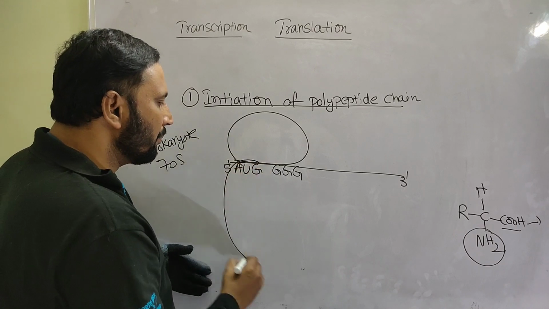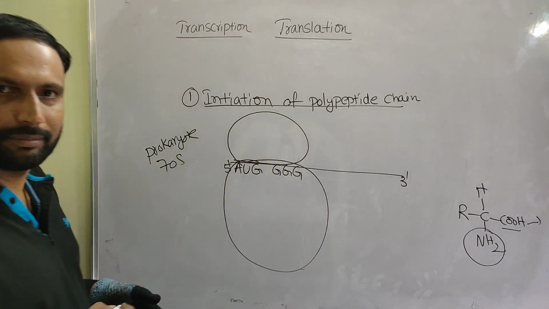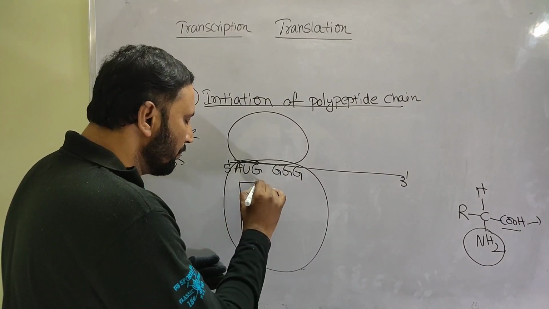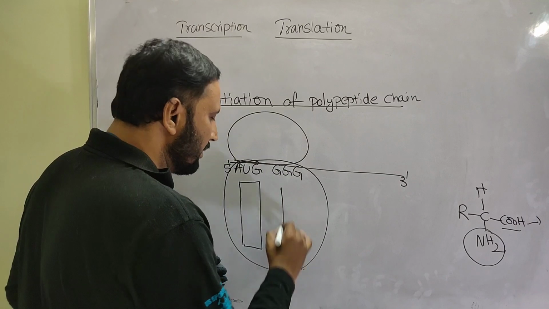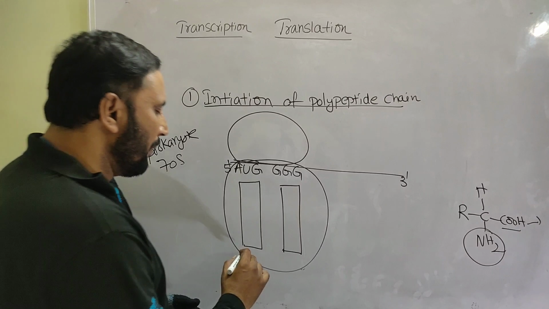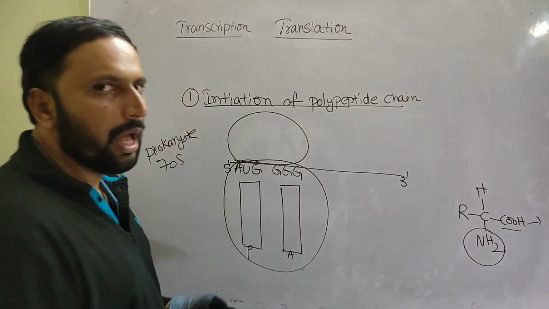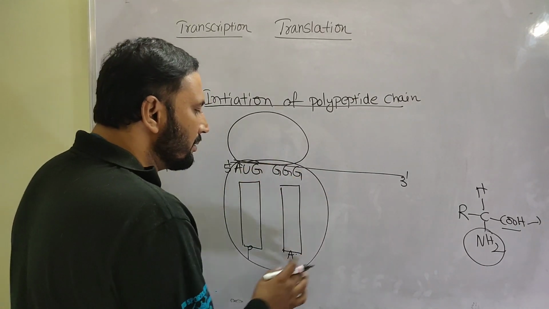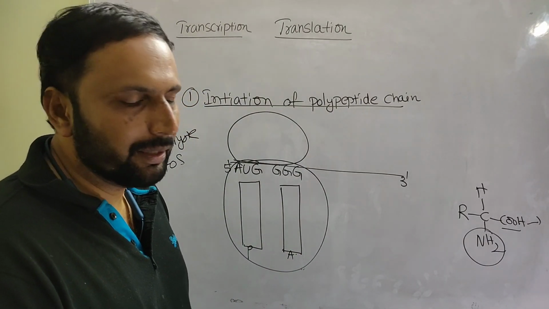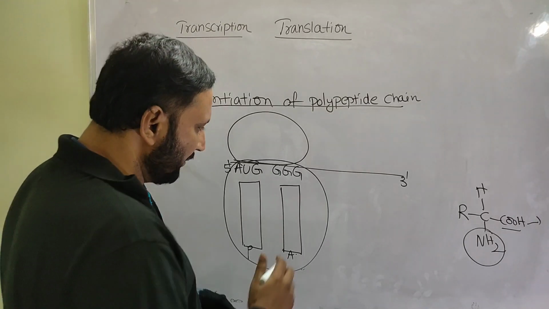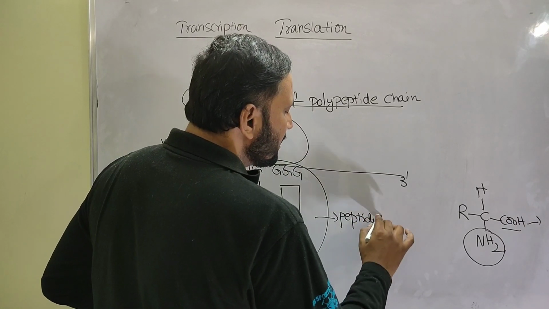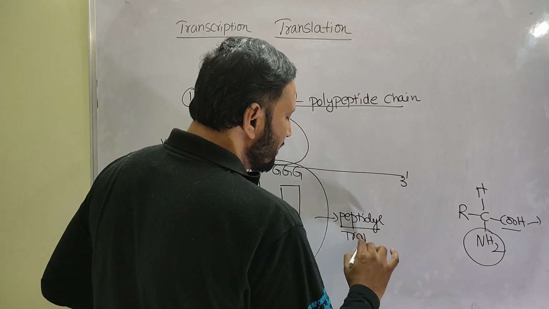Later on, the larger subunit binds to the mRNA. In this larger subunit, this is the P site and this is the A site. And one more important point, in this larger subunit, the ribozyme enzyme is present, that is nothing but peptidyl transferase enzyme. In this larger subunit only, peptidyl transferase enzyme is present.